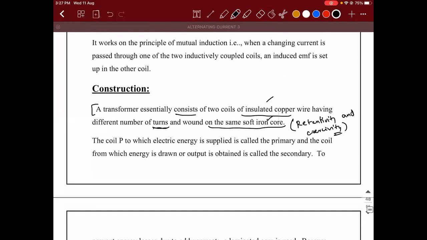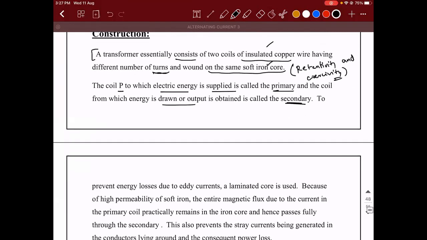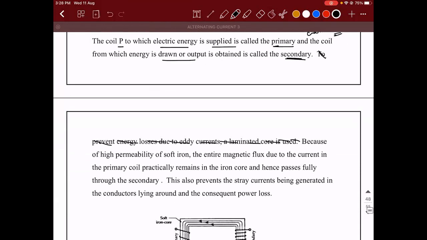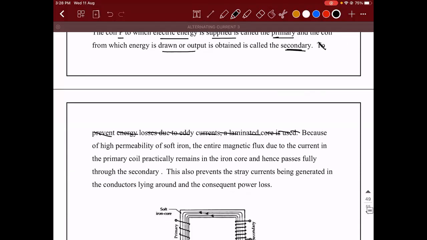Now listen, the coil P to which the electrical energy is supplied is called the primary, and the coil from which the energy is drawn or output is obtained is called the secondary. Now there will be some loss and all those things. That loss I will tell you at the end. Okay, I'll explain it now.